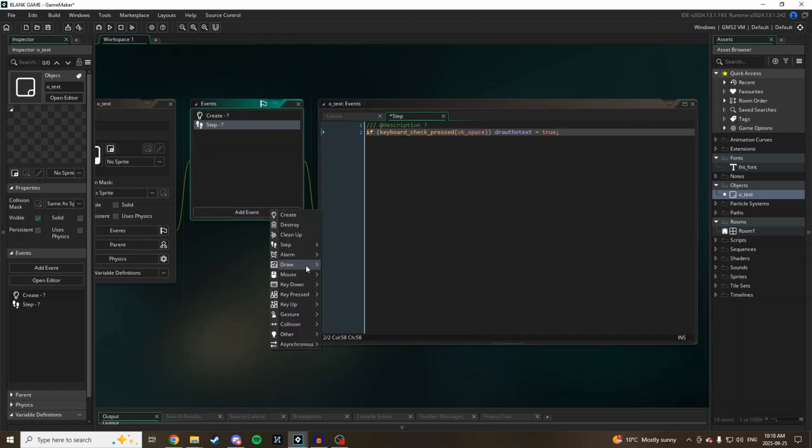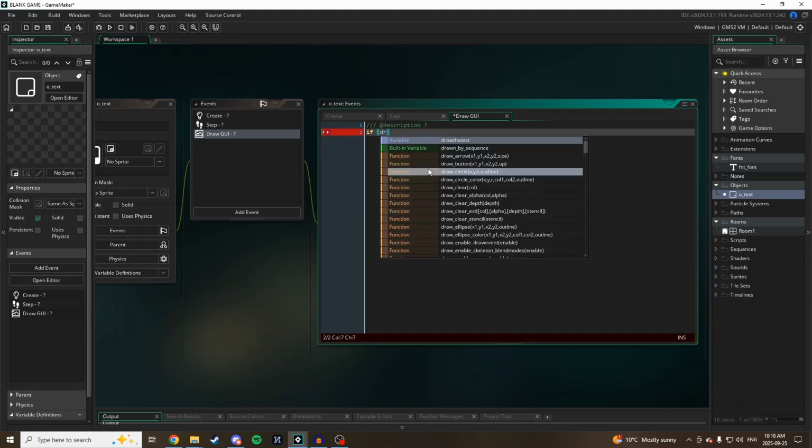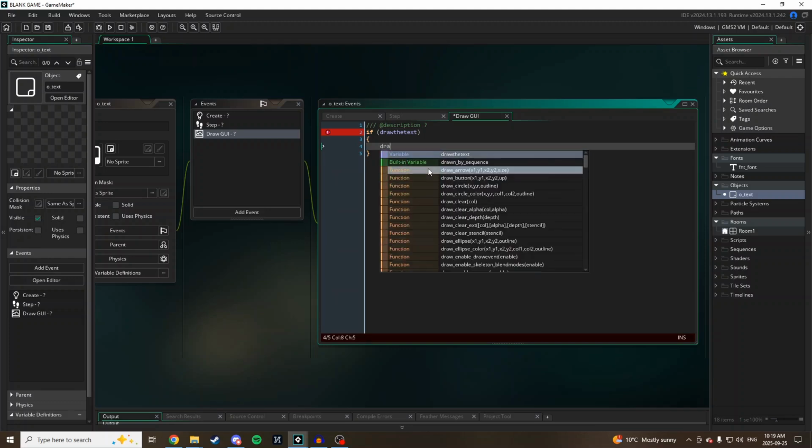Next, I'm going to go into my draw GUI event. Let me say if draw the text. First thing I'm going to do is set my font.